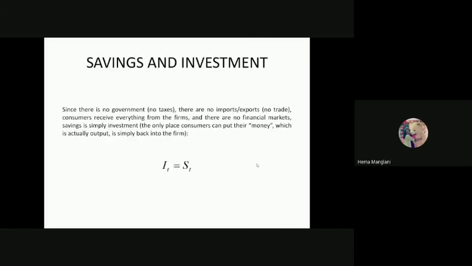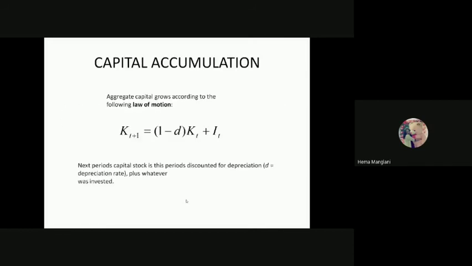Then saving and investment: by the Keynesian assumption, we have taken it as given that I will equal S. Since there is no government, no taxes, no imports, no trade, consumers receive everything from the firms, and there are no financial markets too. Saving is simply investment, the only place consumers can put their money, which is output, back into the firm. So this is again the fundamental that IT will equal ST.